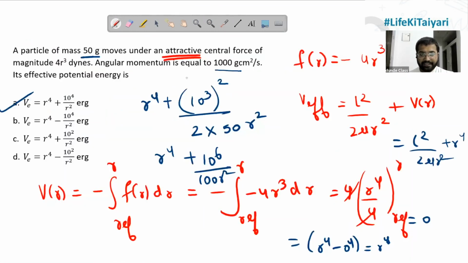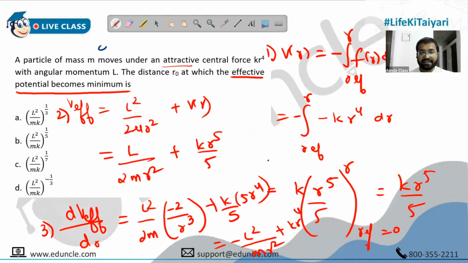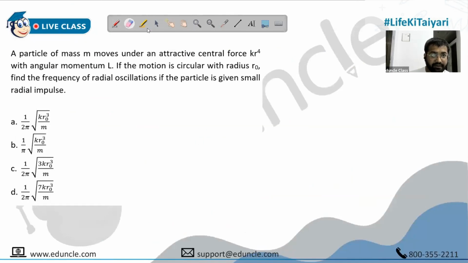So when it is an attractive potential and the effective potential becomes minimum, this is a circular motion case. The orbit must be circular because they have mentioned V effective has reached its minimum value. Now, let me remove this.